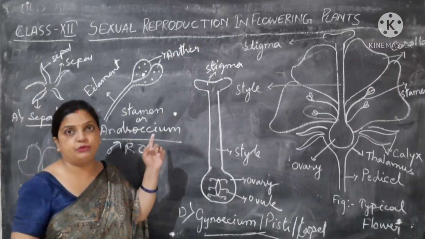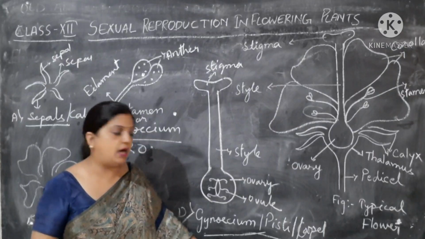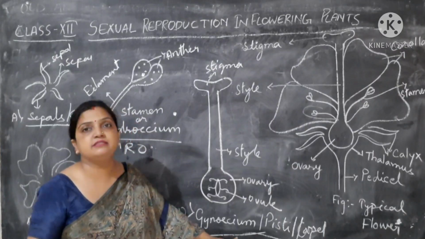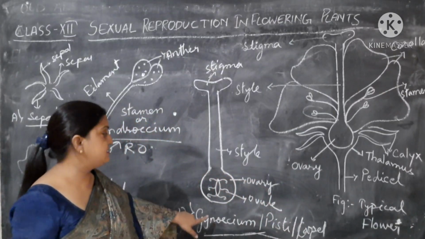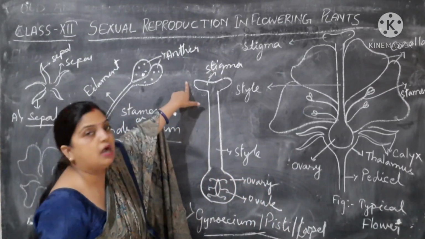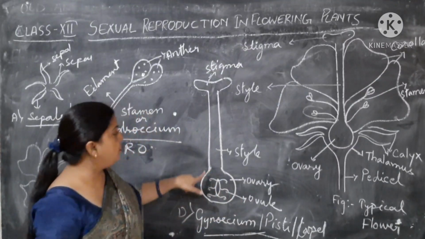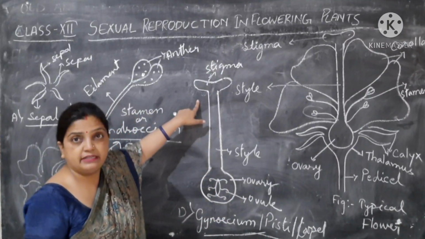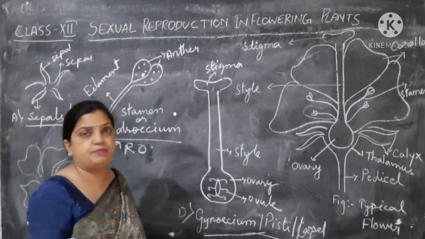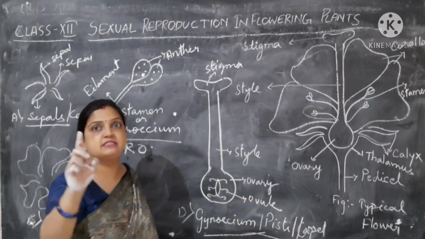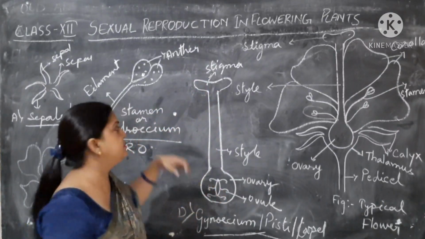Now this is the third whorl. Moving to the next whorl, that is your female reproductive part, and this female reproductive organ is the gynoecium, pistil or carpel. You can see here that this gynoecium is divided into three parts. At the base, the swollen part is your ovary, then a long stalk, which in diagrammatic form is your style, and at the top, a swollen platform is present, and this platform is called the stigma. Stigma is present to hold the pollen after pollination.